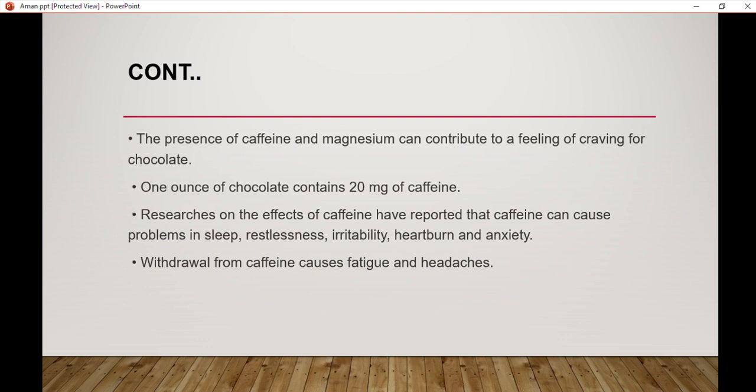1 ounce of chocolate contains 20 milligrams of caffeine. Researchers on the effects of caffeine have reported that caffeine can cause problems in sleep, restlessness, irritability, heartburn, and anxiety. Withdrawal from caffeine causes fatigue and headaches.